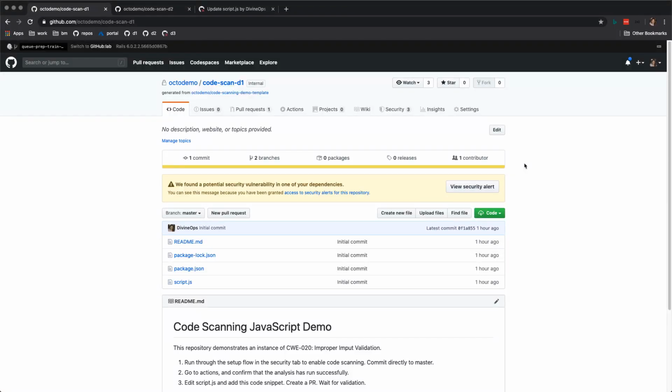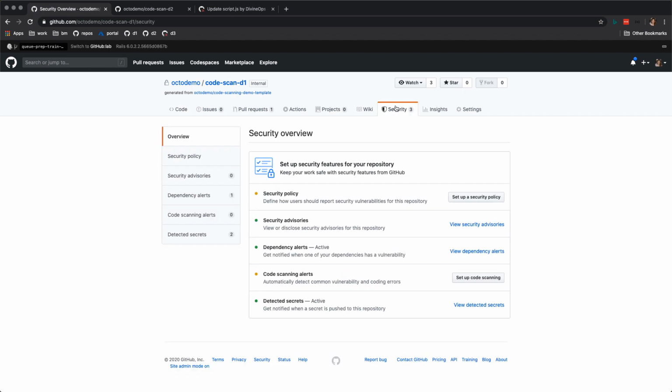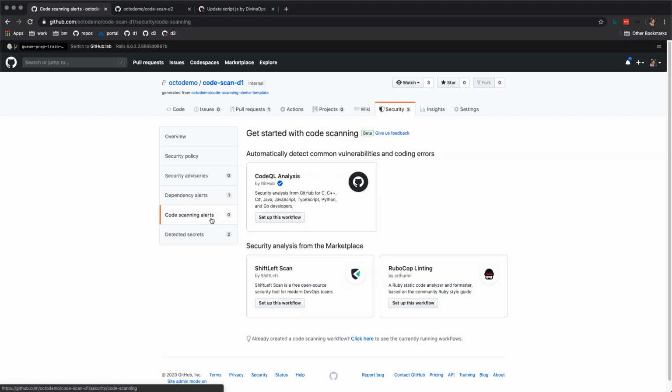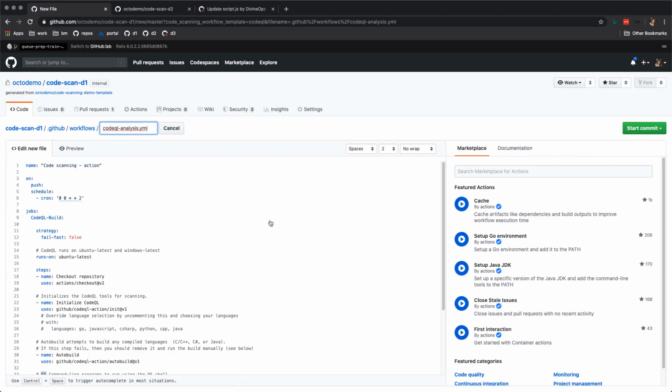Okay, so we have a repo right here where CodeQL has not been configured. So let's go into the Security tab and click on Code Scanning Alerts, and we will see that we can configure CodeQL or a couple of partners that we have in here, and we actually are working on adding more partners as we speak. But right now, I'm just going to go into here and do set up workflow.